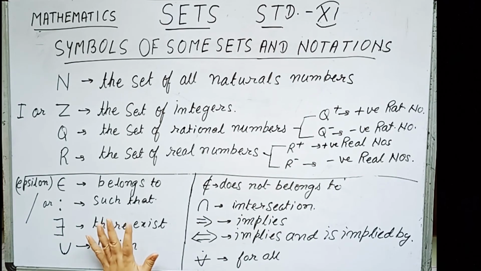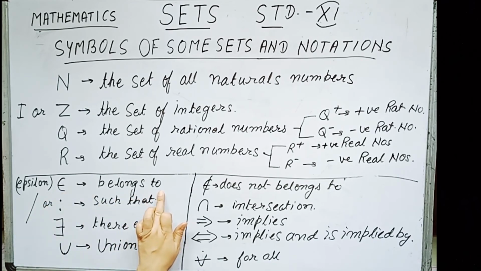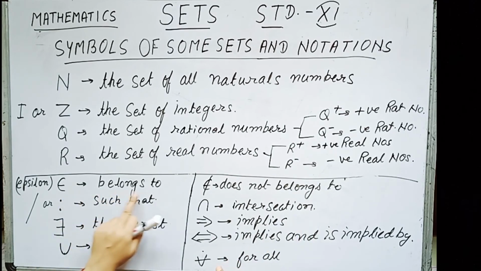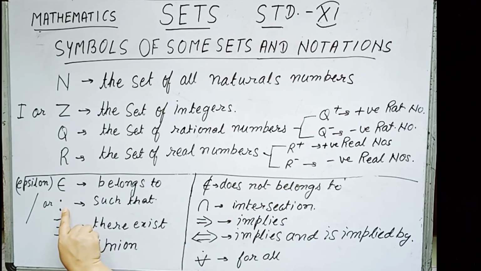Now let us go to some notations. This sign is called epsilon. This means belongs to. Obviously, this epsilon sign with a slash across it stands for does not belong to. So epsilon means belongs to, and epsilon with a slash means does not belong to. Now this slash sign or this colon sign means such that. This reverse of E stands for there exists.